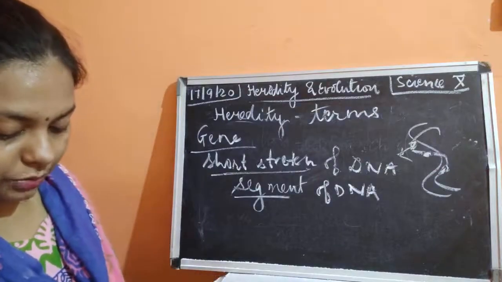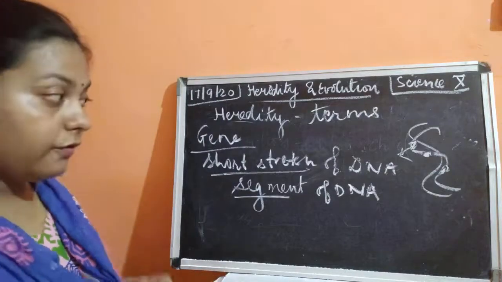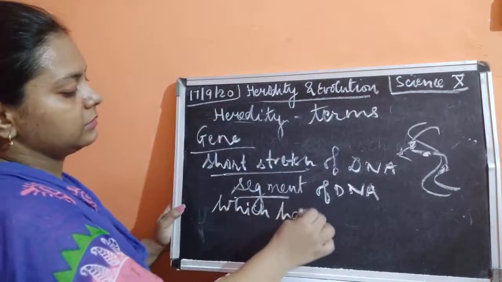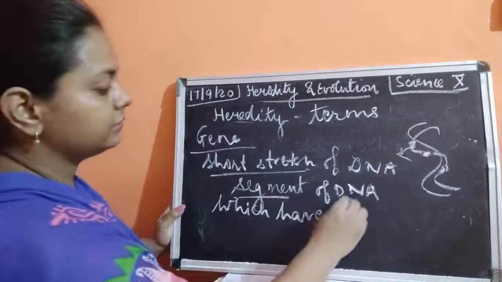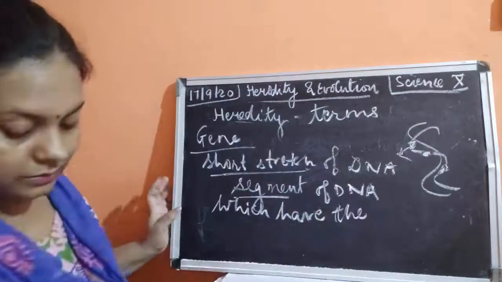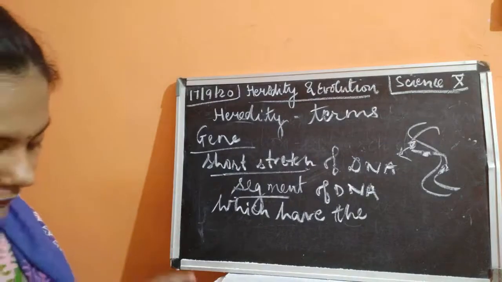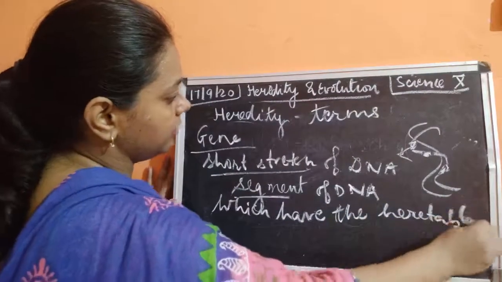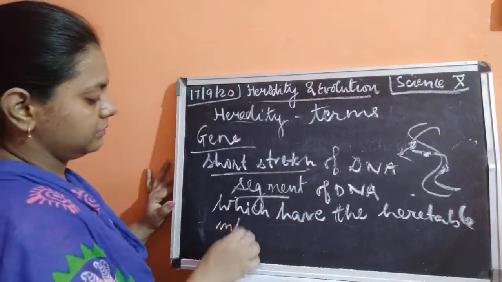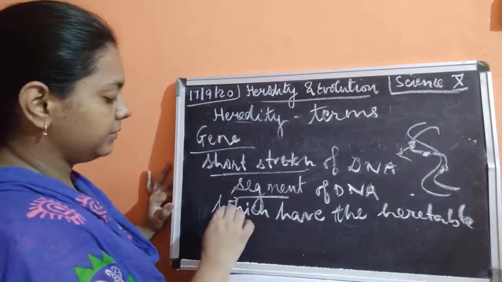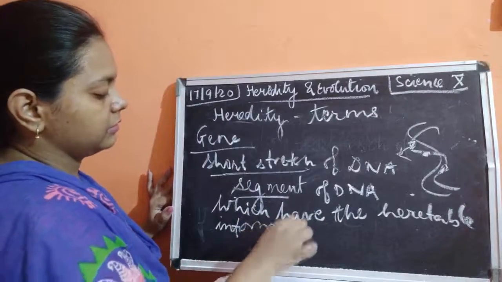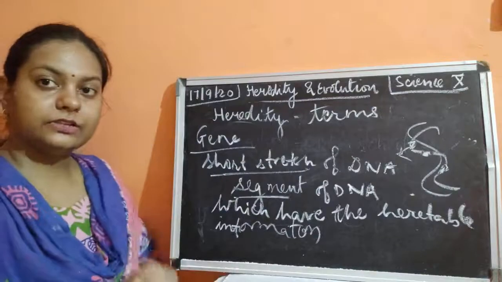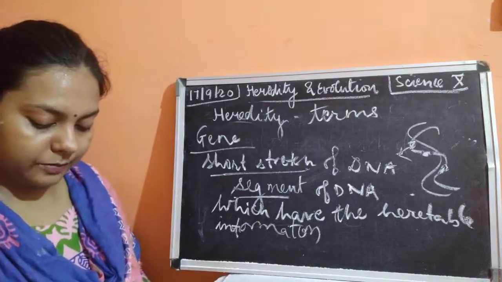So gene is known as a segment of DNA which has heritable information. Okay, so this is known as the gene. Gene is a short stretch of DNA which contains heritable information.